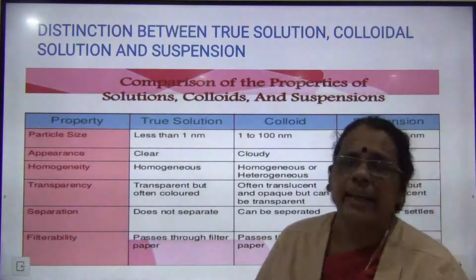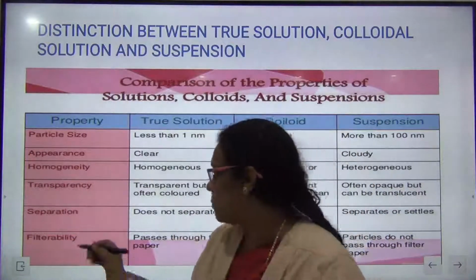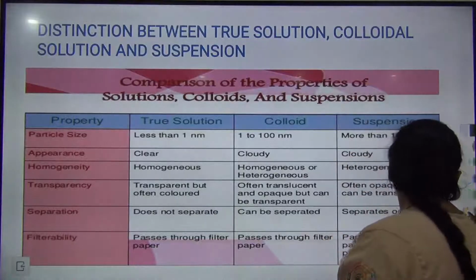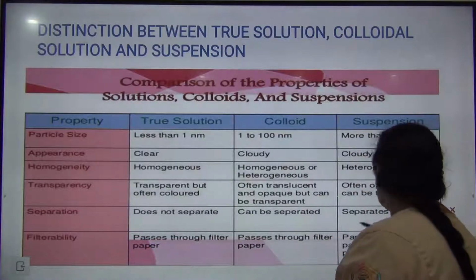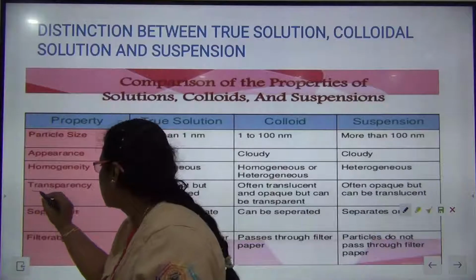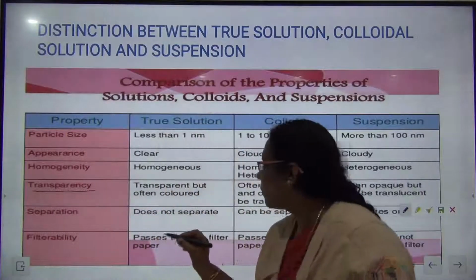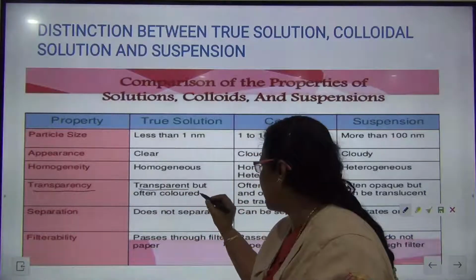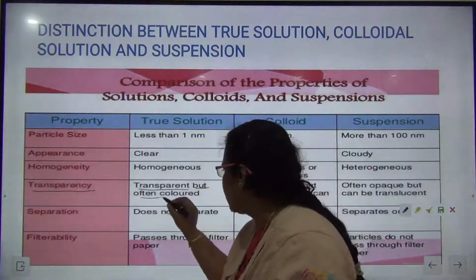The next property we are going to talk about is transparency. When you talk about the true solution, it is transparent but often colored.